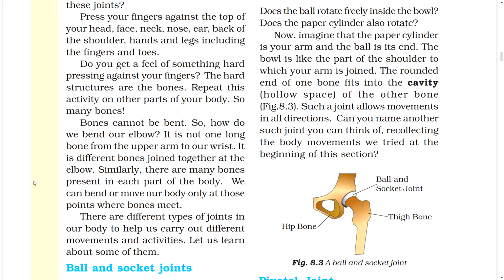Bones cannot be bent. So how do we bend our elbow? It is not one long bone from the upper arm to our wrist. It is different bones joined together at the elbow. Similarly, there are many bones present in each part of the body. We can bend or move our body only at those points where bones meet. There are different types of joints in our body to help us carry out different movements and activities. Let us learn about some of them.